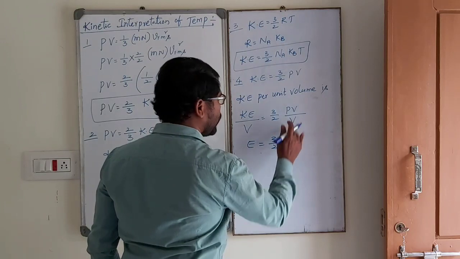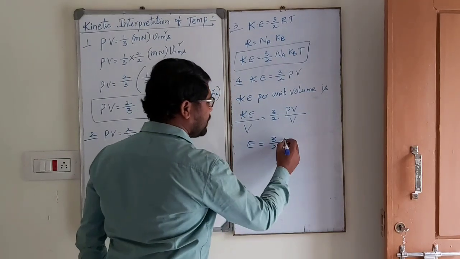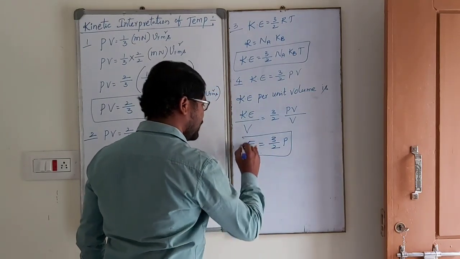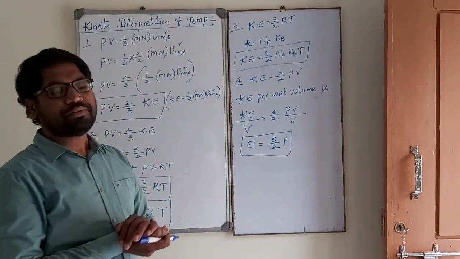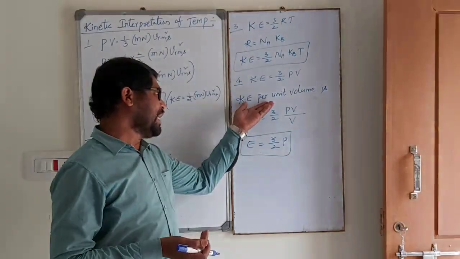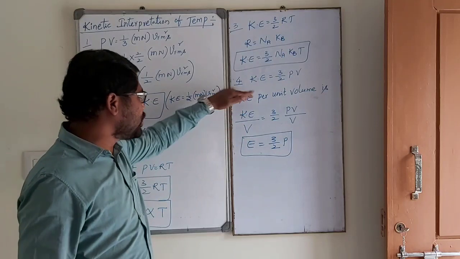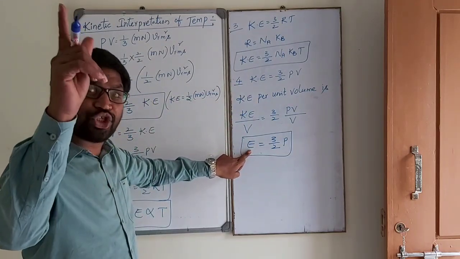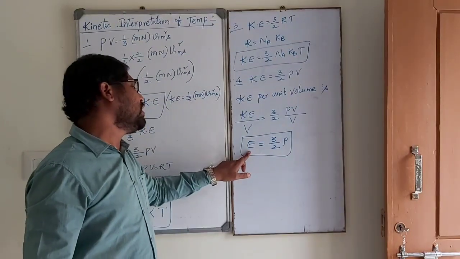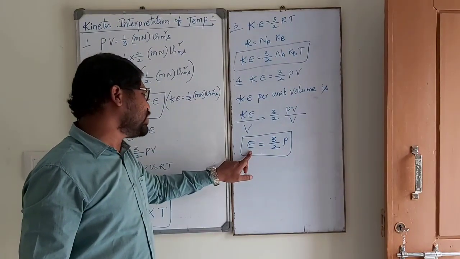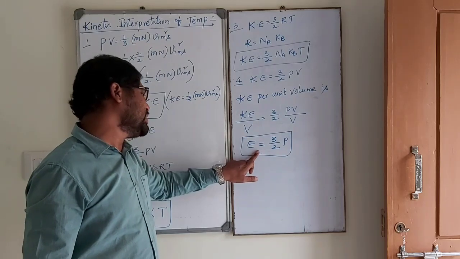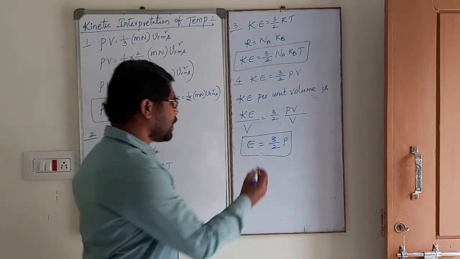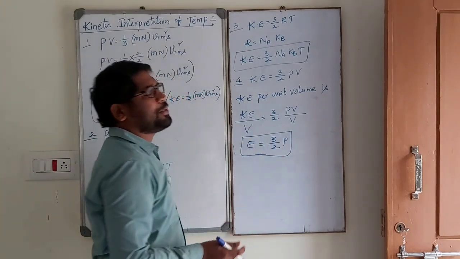3 by 2. What is volume by volume? What is remaining? E is equal to 3 by 2, kinetic energy per unit volume. Kinetic energy by volume is written as E, not KE. That is kinetic energy per unit volume, the energy density, denoted by E, is equal to 3 by 2 P.